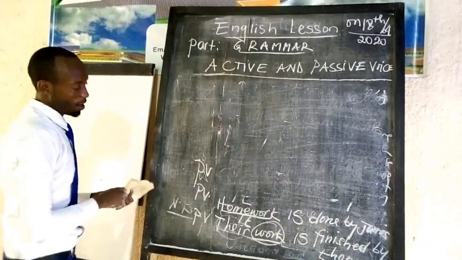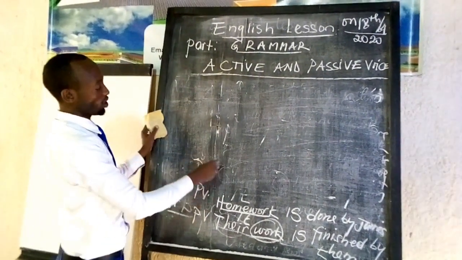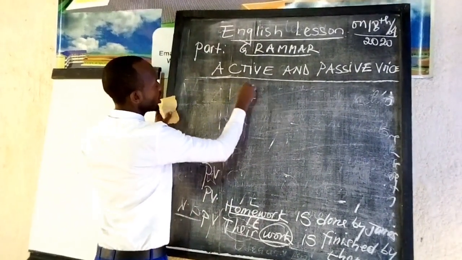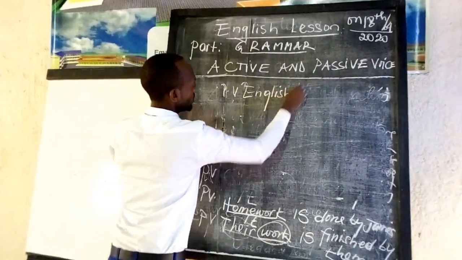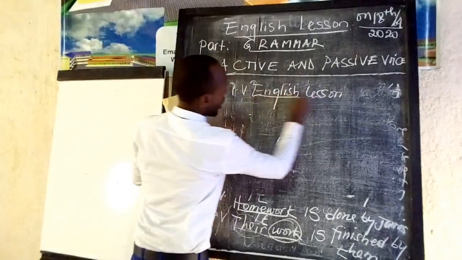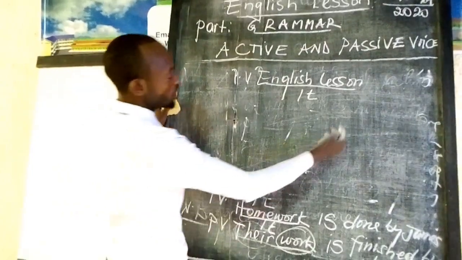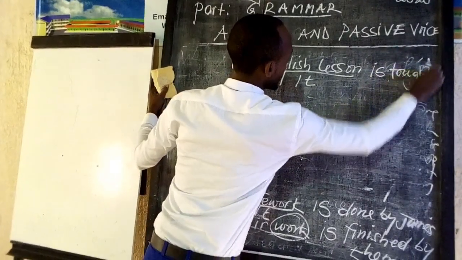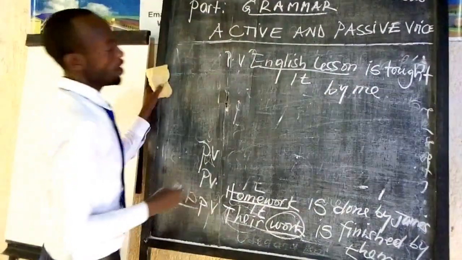The last point that we have is "I teach English lesson." That is example number 4. The object there is English lesson. We say, passive voice, English lesson, because this one also can be replaced by it. The verb is to teach, so we say that English lesson is taught. That is the past participle of verb to teach, by me, because I becomes me.